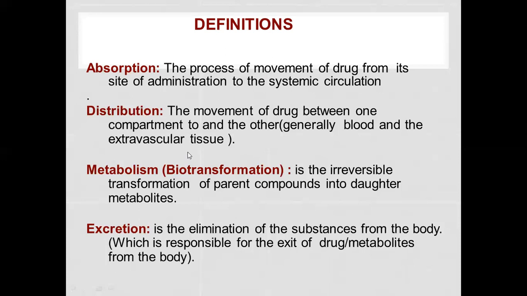The primary objective of phase 1 reactions is increasing hydrophilicity, reducing stability, and facilitating conjugation. Phase 2 reactions generally involve the covalent attachment of small polar endogenous molecules like glucuronic acid, sulfate, and glycine to either unchanged drugs or phase 1 products.